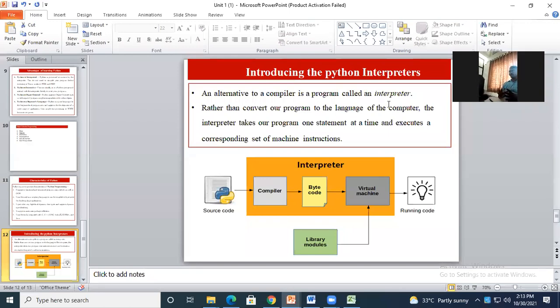Compiler is going to execute a collection of code, that means number of lines through the program, and it converts all those lines to low level language if it follows the syntax and semantics of the program. But here in the interpreter, we are going to check line by line. Okay, so it's an alternative for this compiler. The high level language is going to be converted to the lower level language. Also, we call it as a byte level language.